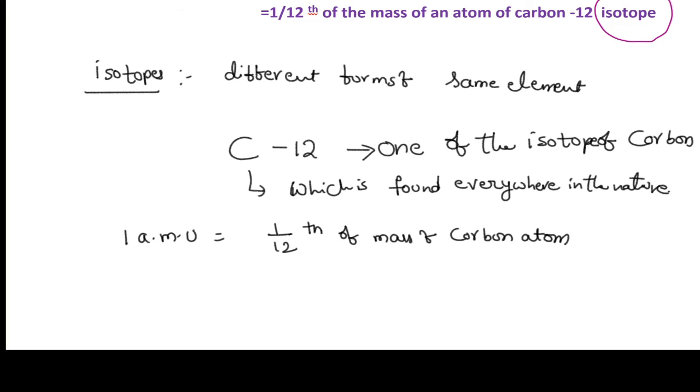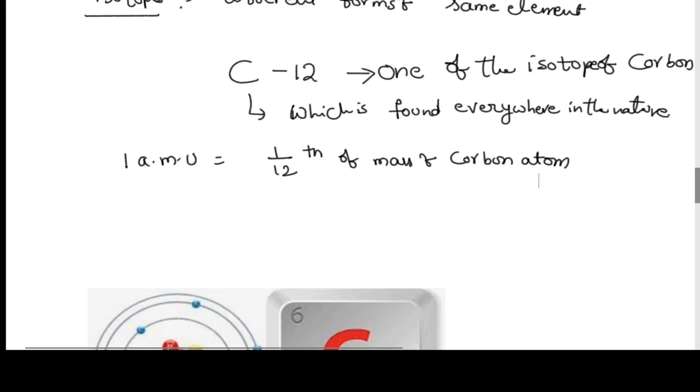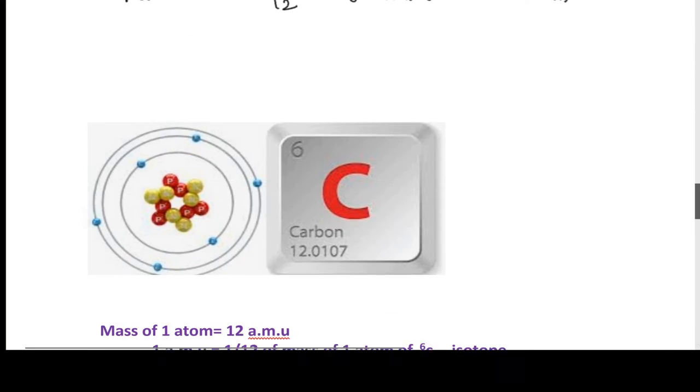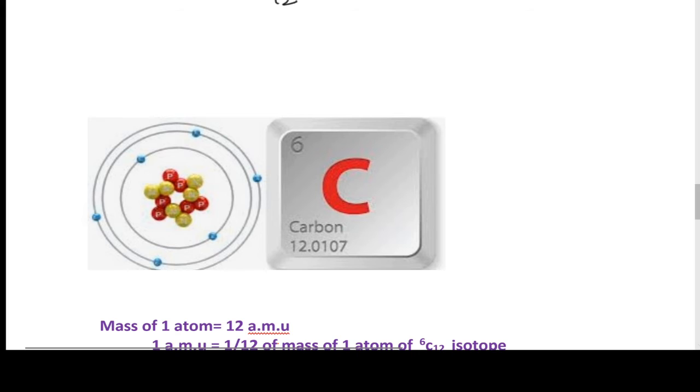Now let us see how this happened. Carbon atom. See here 6 and 12. What is the meaning of 6 here?